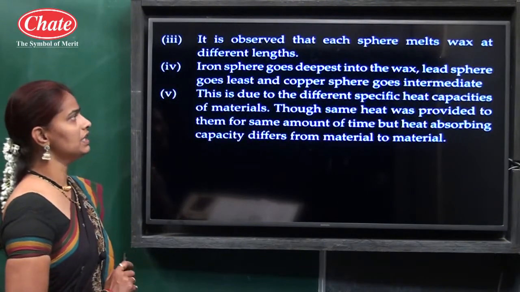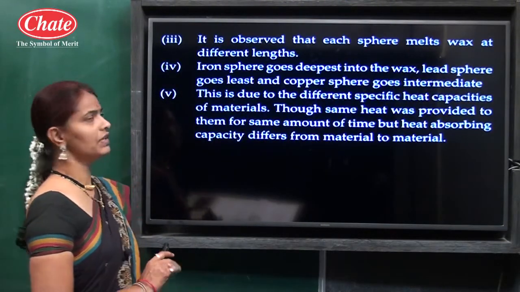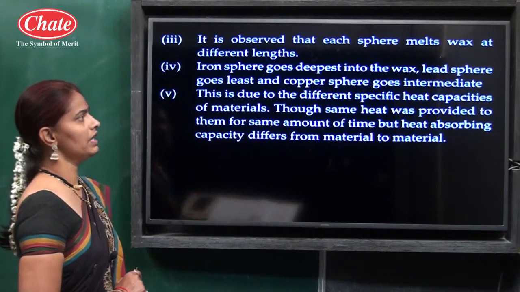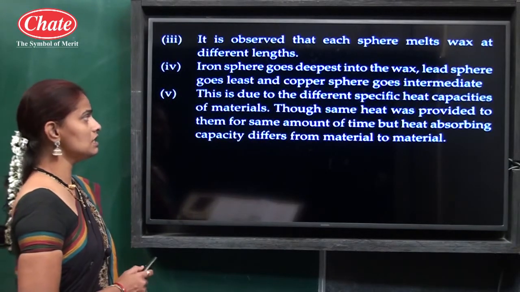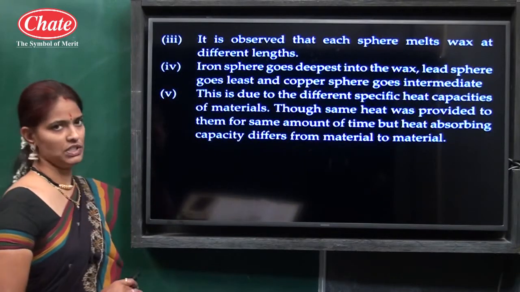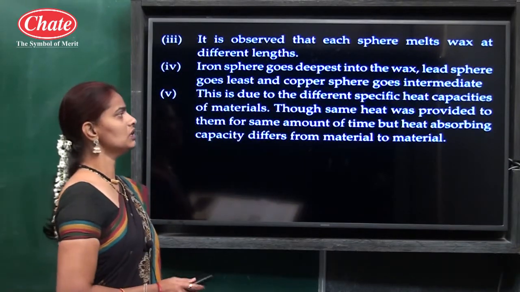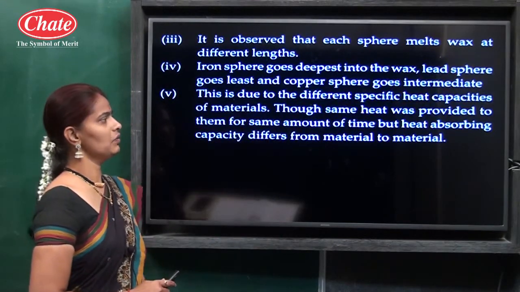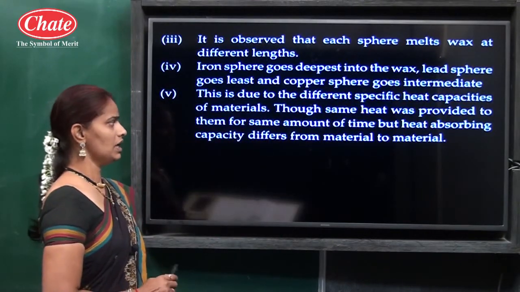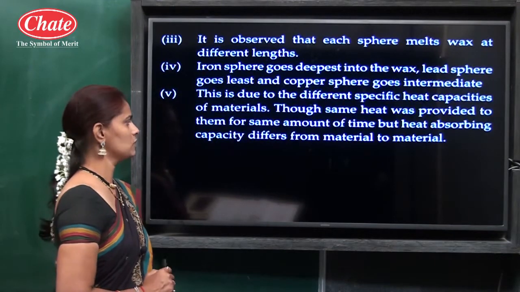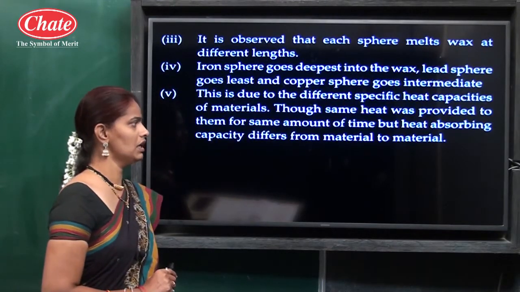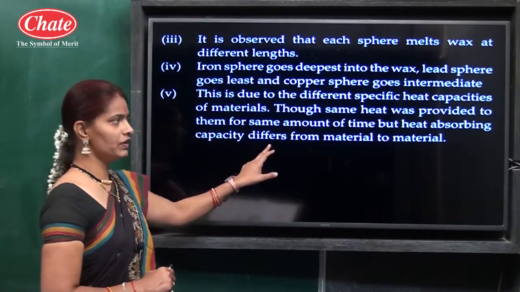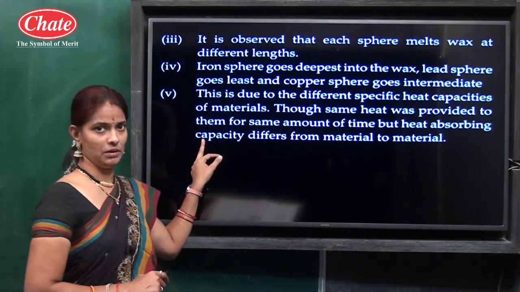It is observed that each sphere melts wax at a different length. The iron sphere goes deepest into the wax, the lead sphere goes least, and the copper sphere goes intermediate. This is due to the different specific heat capacities of the materials. Though the same heat was provided to them for the same amount of time, the heat absorbing capacity differs from material to material.